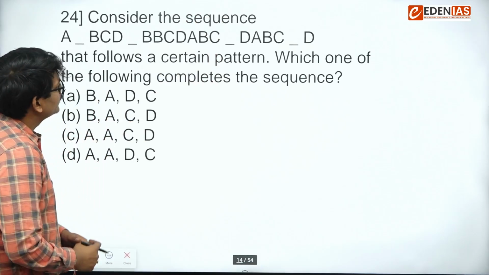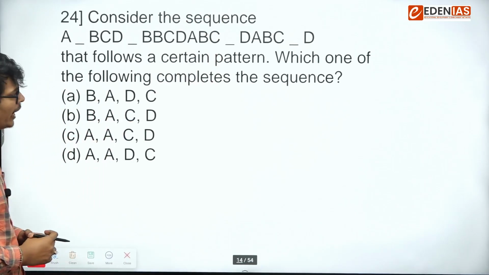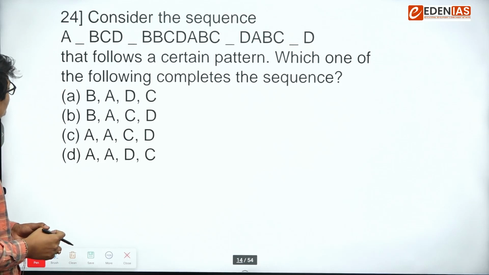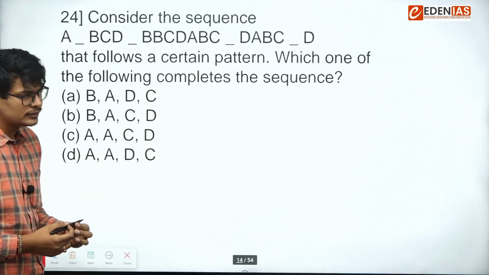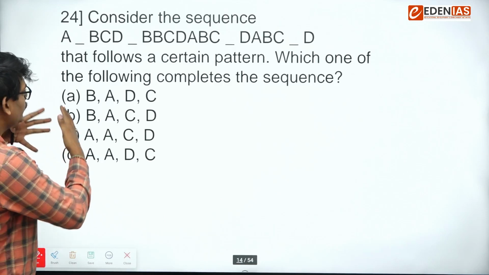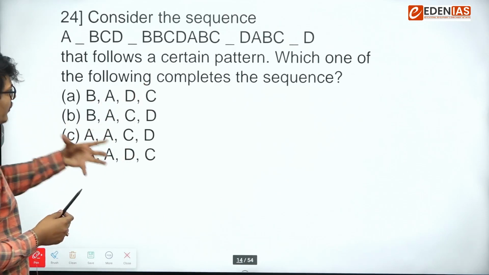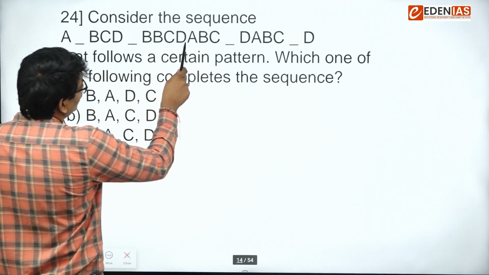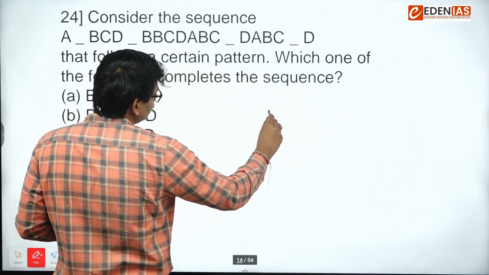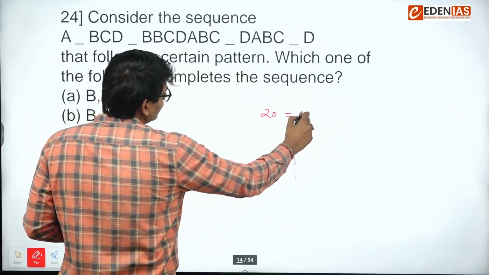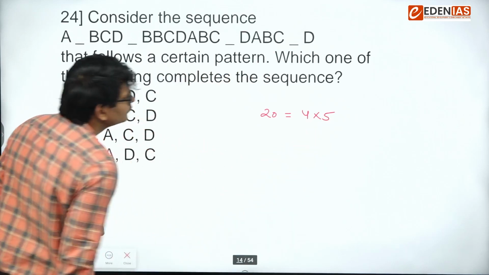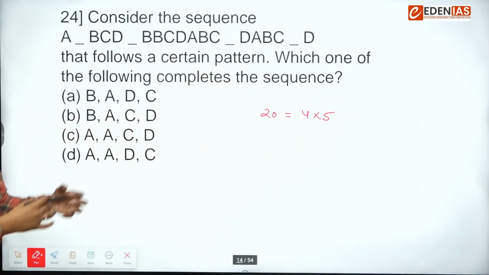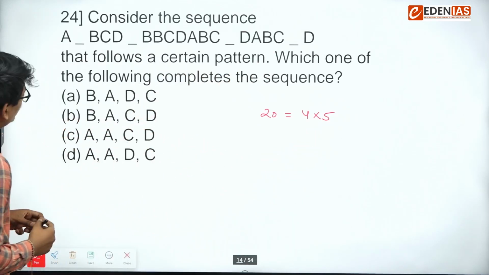Okay. This was a question on arrangement in LR. Consider the sequence that follows a certain pattern, which one of the following completes the sequence? So how to do it? First of all, you have to count the number of alphabets present in this. So 1, 2, 5, 10, 15, 20. So 20 can be written as 4 into 5.